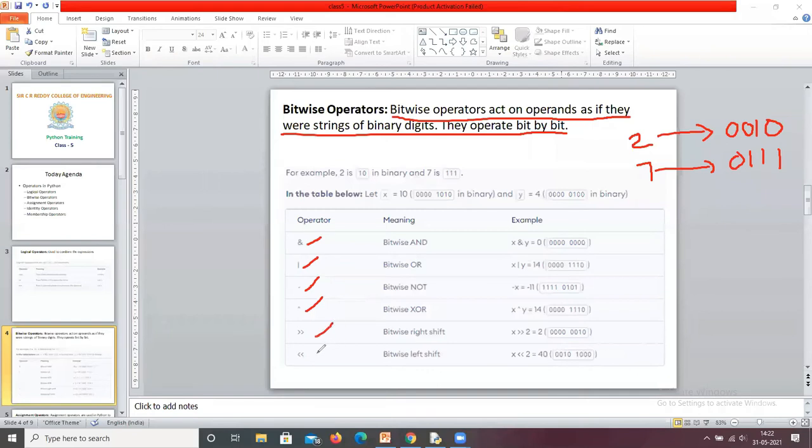right shift and bitwise left shift. Okay, so these are the different operators available. Now we see one by one. I hope you all know the AND operation. 1 and 1 is 1. In all the remaining cases, it is 0.